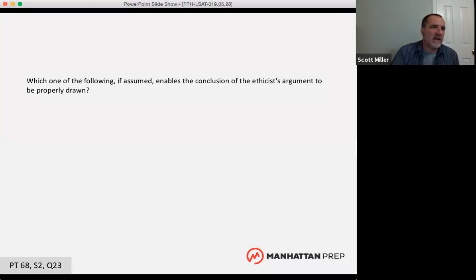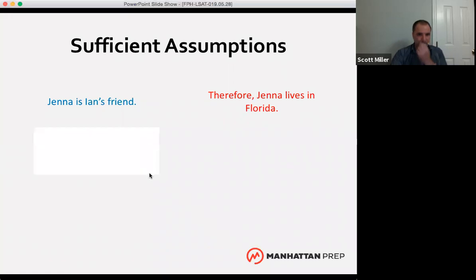They're giving us, again, a damaged argument, an argument with a problem, an argument with a gap in it, an argument that might not actually hold up, that might not be true. And our job is to make that argument, make the premise guarantee the conclusion. So here's an argument, a sample argument. Jenna is Ian's friend. Therefore, Jenna lives in Florida.